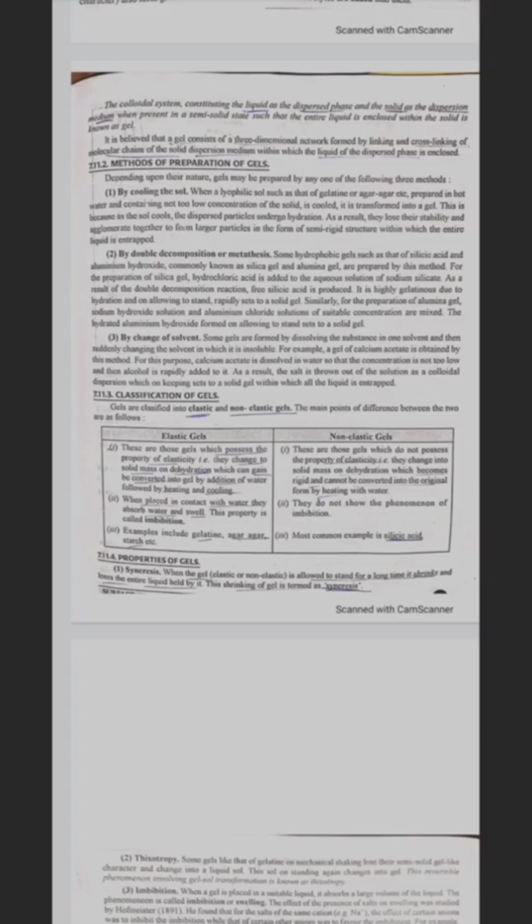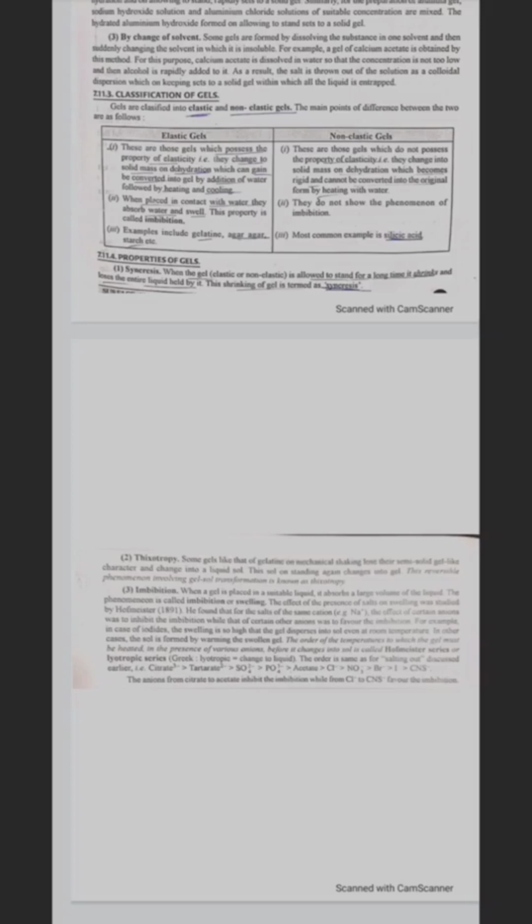Property of gel. First one is syneresis. When the gel, elastic or non-elastic, is allowed to stand for a long time, it shrinks and loses the entire liquid held by it. The shrinking of gel is termed as syneresis. Second one is thixotropy. Some gels like that of gelatin on mechanical shaking lose their semi-solid gel-like character and change into a liquid sol. This sol on standing again changes into gel. This reversible phenomena involving gel-sol transformation is known as thixotropy.